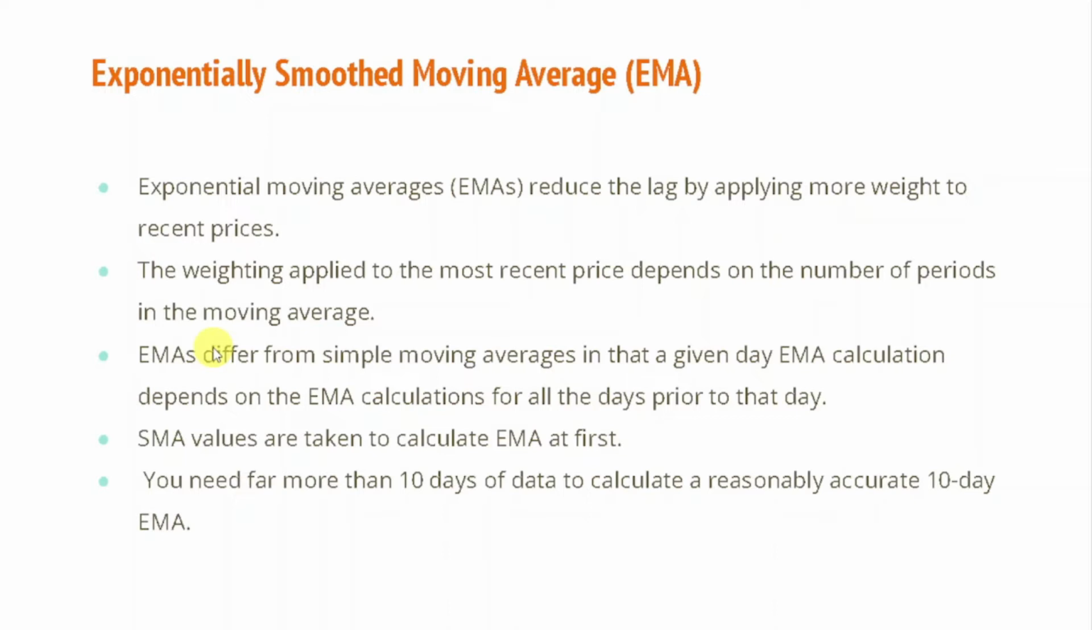EMA stands for exponential moving average. The exponential moving average reduces the lag by applying more weightage to the recent data. However, it tries to give good weightage to the past data as well. So EMA is kind of in between the simple moving average and the linear weighted moving average. So let's understand how this exponential moving average is calculated.